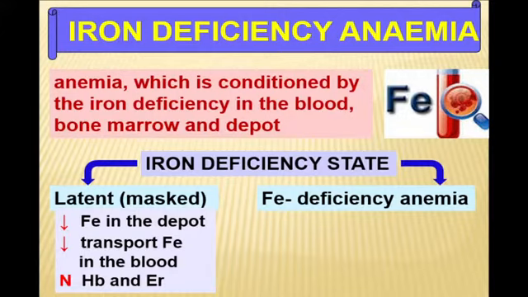To reveal a latent or manifested iron deficiency state, we must check indices which show the level of iron in our organism, because in usual blood analysis hemoglobin and erythrocytes are unchanged, but transport iron in the blood and its level in the depot will be decreased.